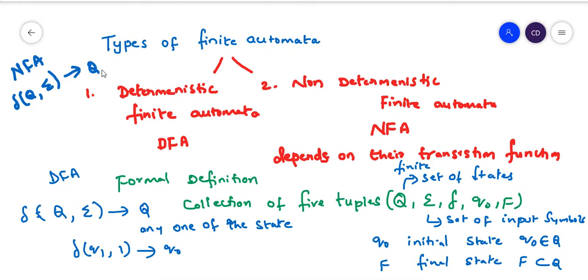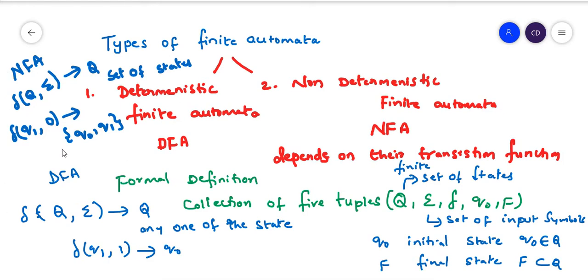Here the result is a set of states. For example, from Q1 I take an input 0 and I move to two states, Q0 and Q1. So this is the transition function of your NFA.